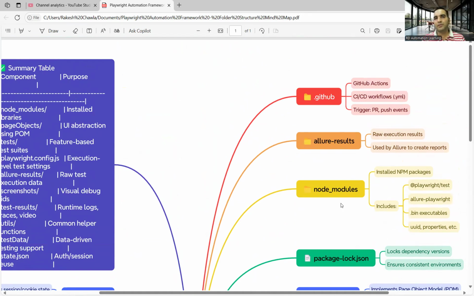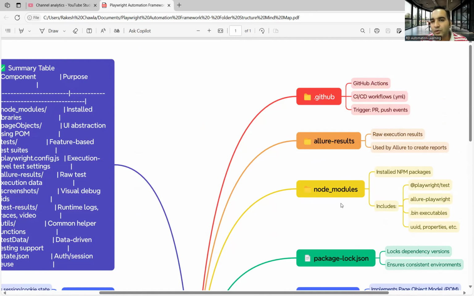Whenever you set up Node.js and npm, we saw the commands that you have to run to set up Playwright. So node_modules is a folder that gets created by itself. You don't have to explicitly create a new folder and rename it to node_modules. It will automatically get created the moment you set up npm and Node.js on your machine.